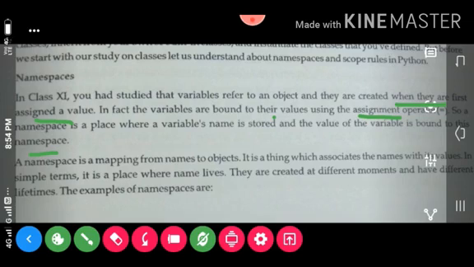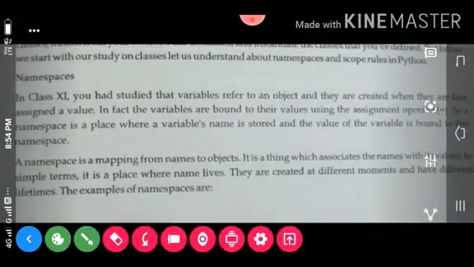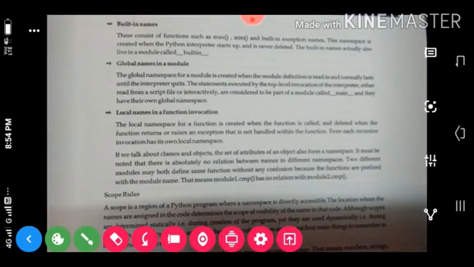They are created at different moments and have different lifetimes. So, built-in names. This consists of functions such as max, min, and the built-in exception names.